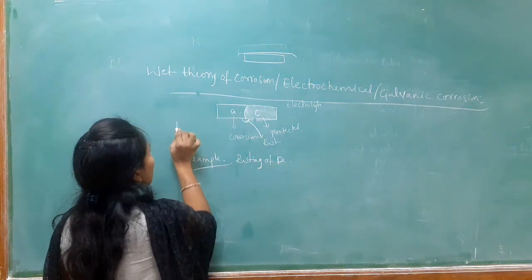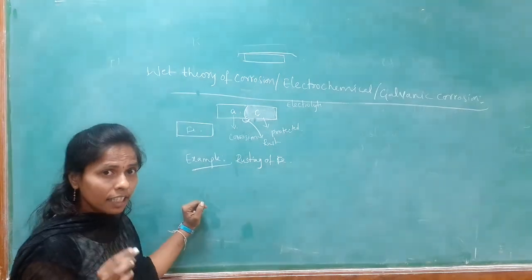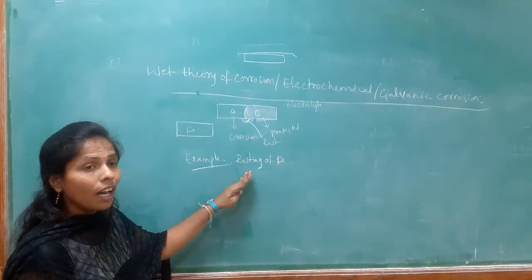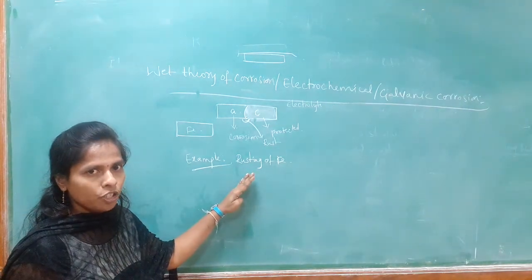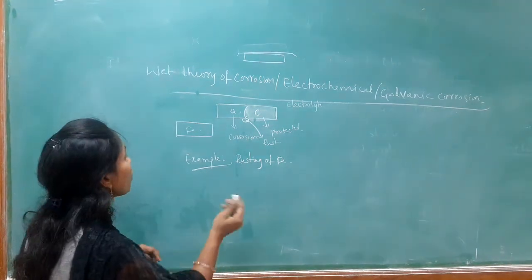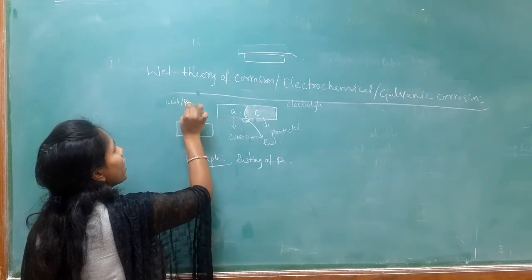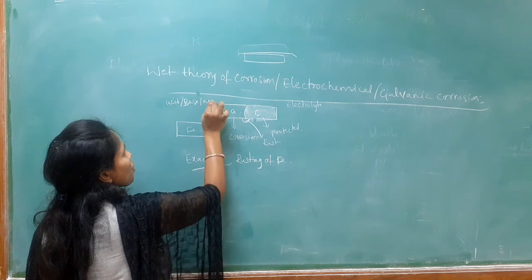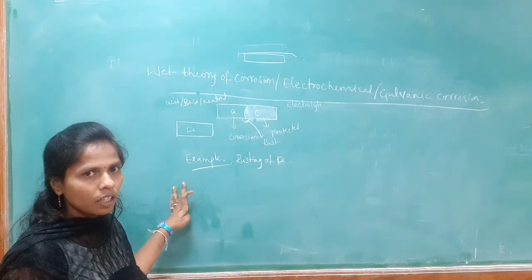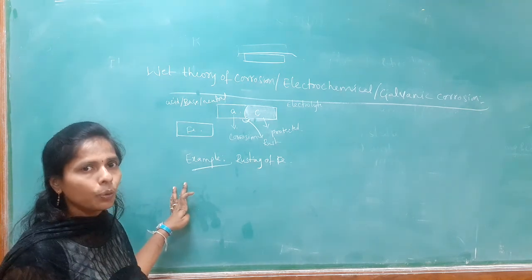Assume this is the iron. Iron undergoes corrosion either in the presence of moisture or in the absence of moisture. Now we have taken the example in the presence of moisture. Here moisture is nothing but electrolyte. The electrolyte may be acid, base or neutral solution. So, we have three types of electrolytes: acid, base or neutral. The iron may be exposed to acid, base or the neutral solution.